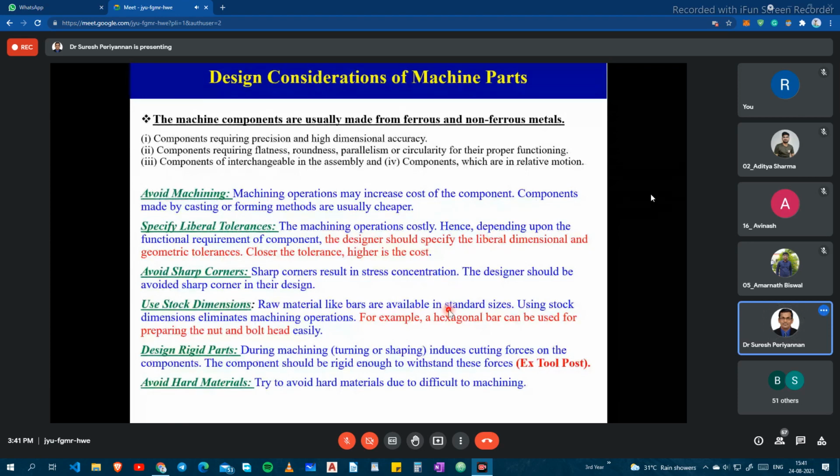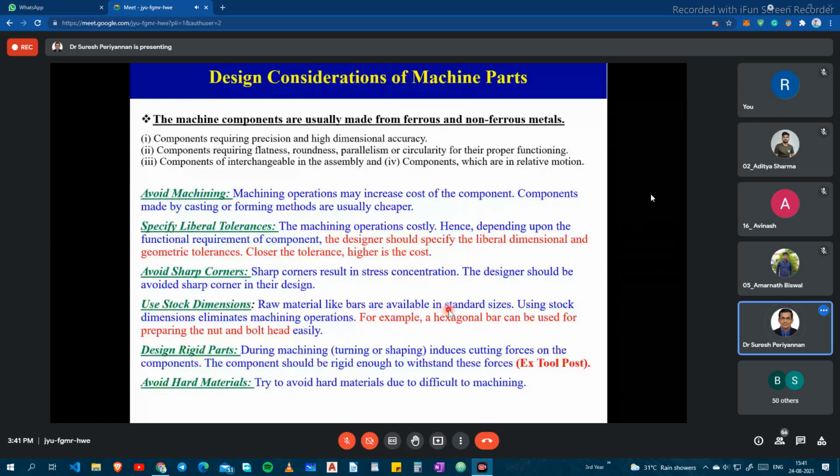Hence, we have to buy appropriate material based on our applications. For example, now I'm telling about the threading operation. For threading, we prefer round rod. So hence we have to buy round rod instead of square cross section of the rod.